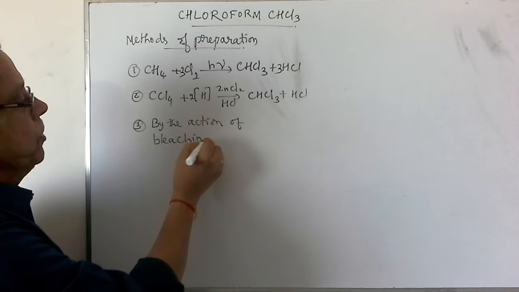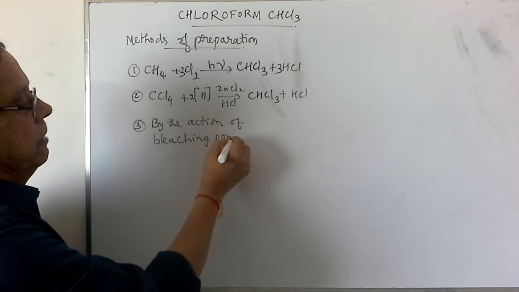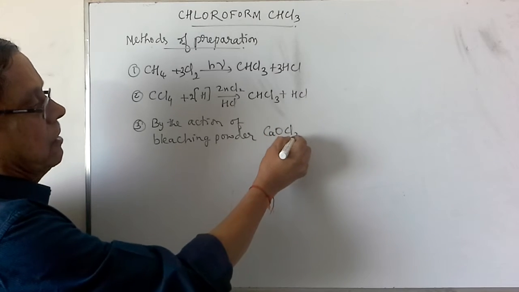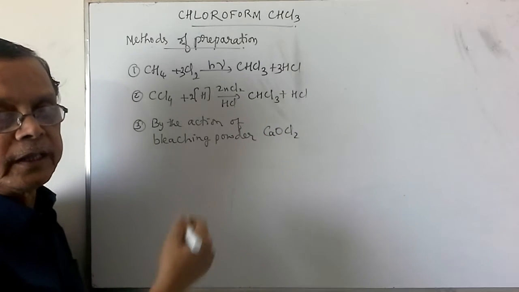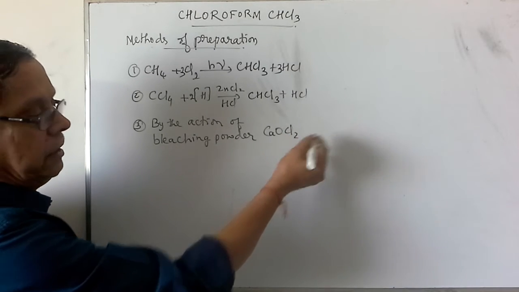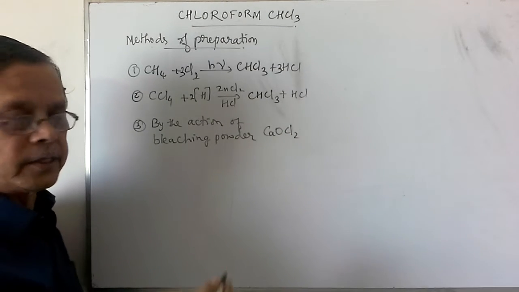This bleaching powder is nothing but a mixture of different compounds. The general formula for that one is CaOCl2, along with water molecules.